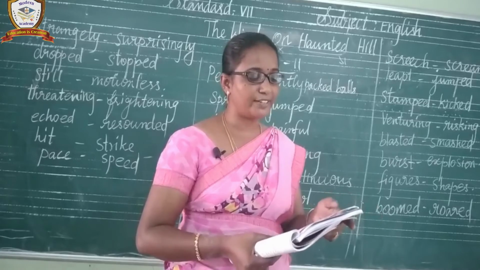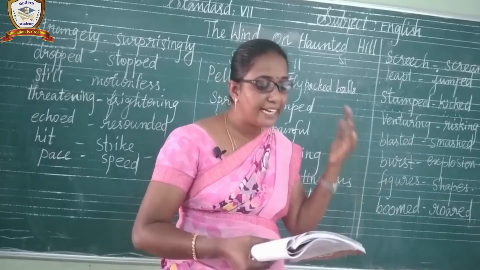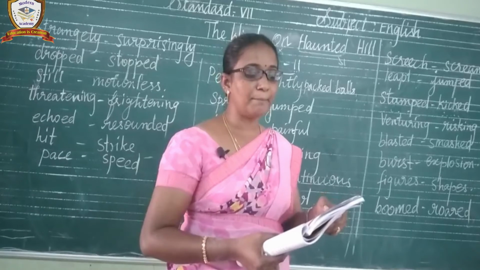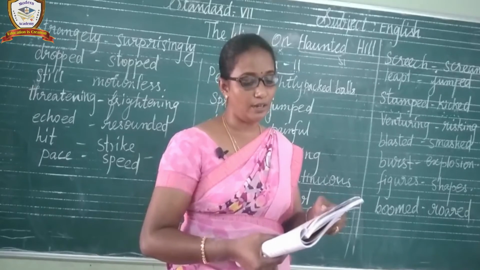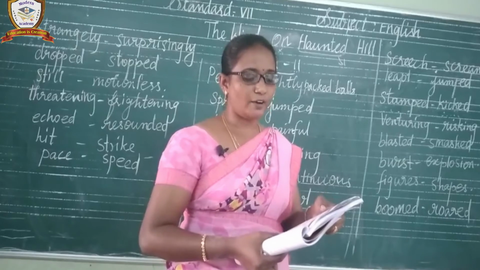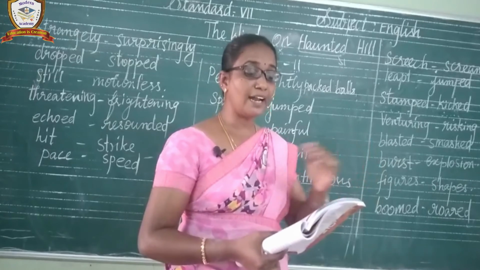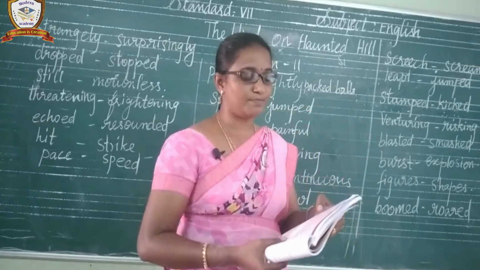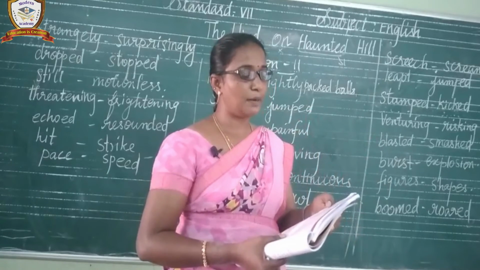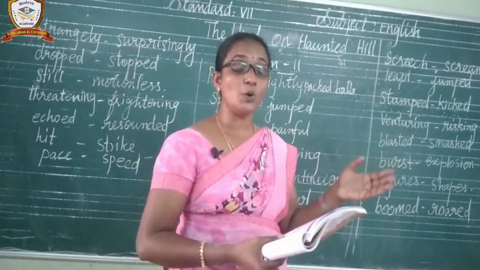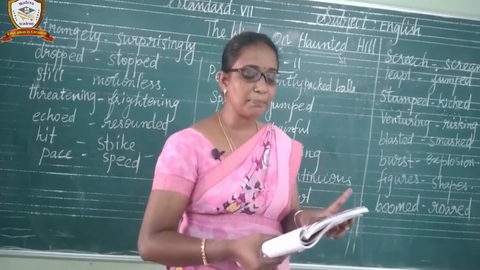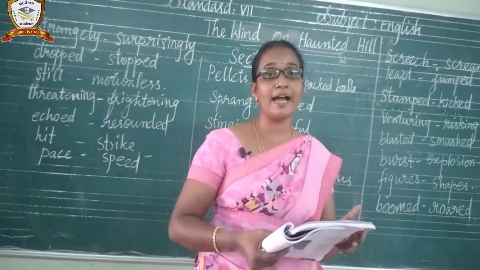Crouching, bending down. Clattered, banged together and made a loud noise. Puddle, pool of water. It's a stream. Understand? Blotted out, hid. Strike, line. Sizzled, hissed like something hot on a frying pan.